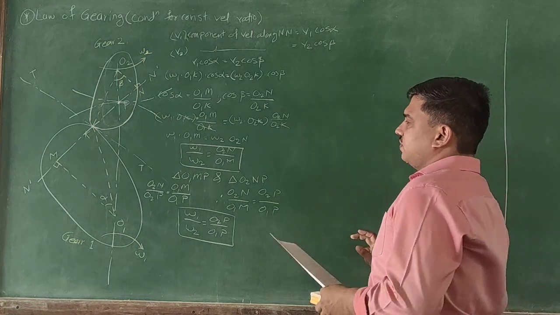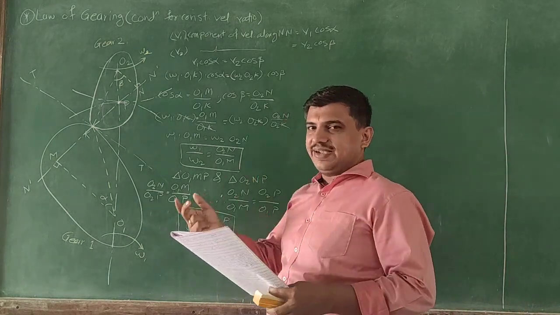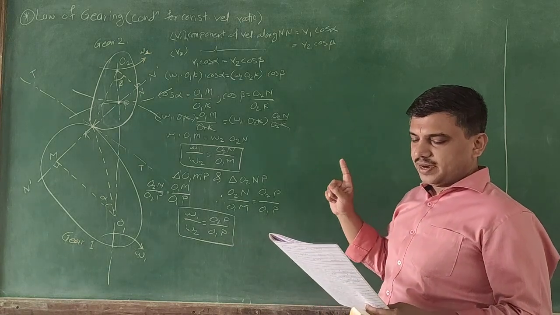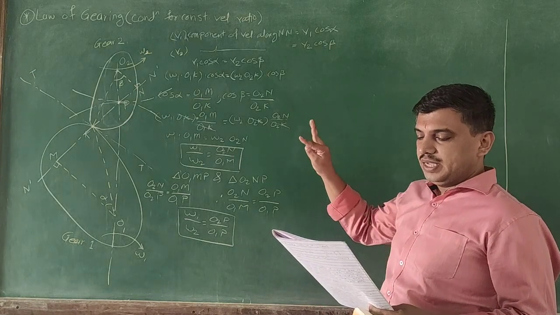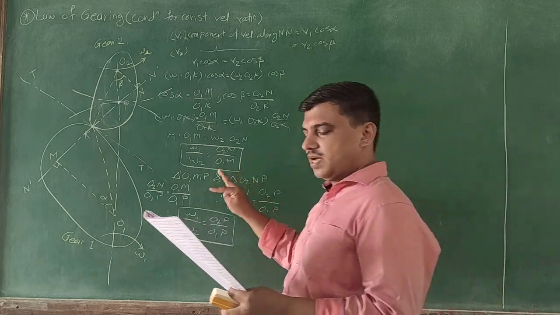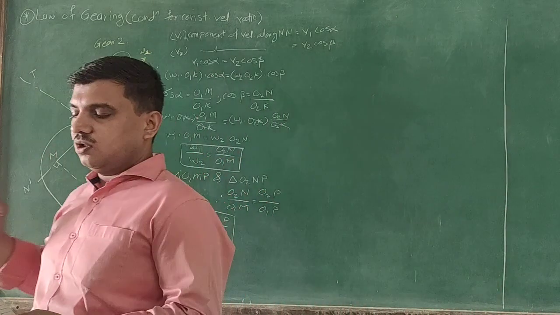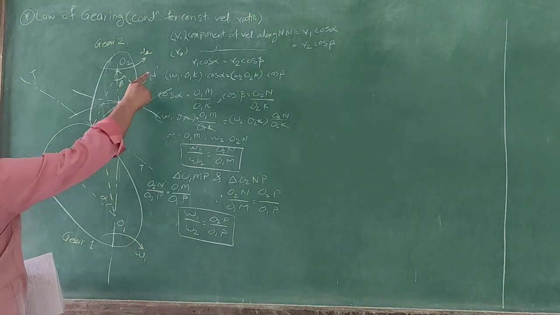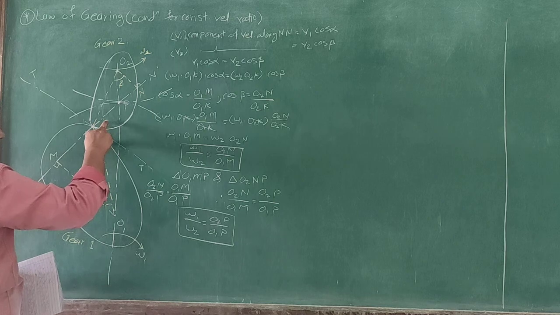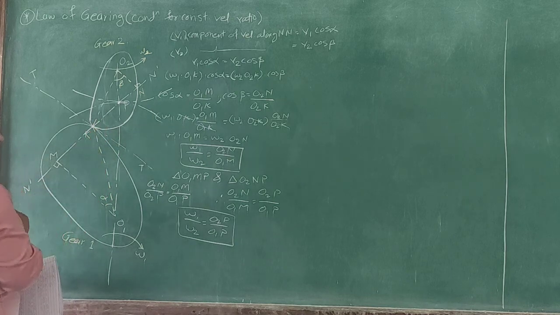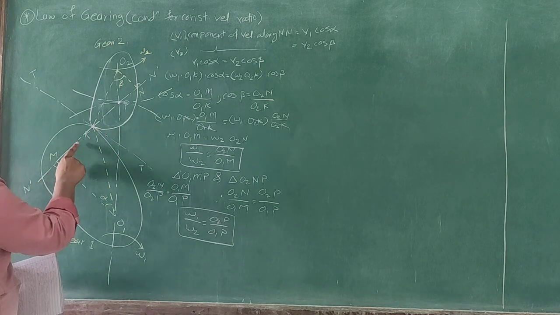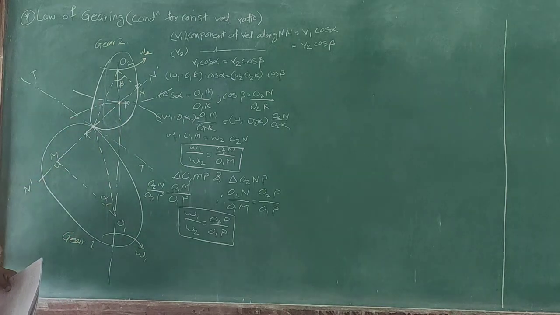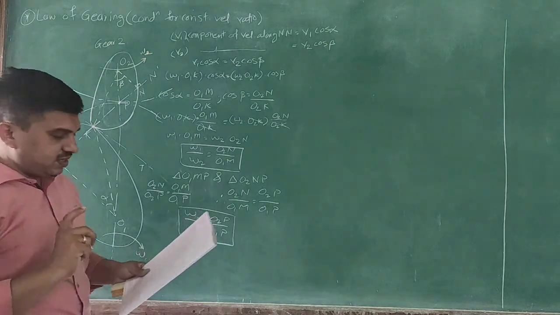Okay. In other words, what we can state for this law of gearing is that the common normal at the point of contact between the pair of teeth must always pass through the pitch point for all the positions. Means, if we draw a common normal for the two mating gears, then it must pass through the pitch point P. That is the first statement.